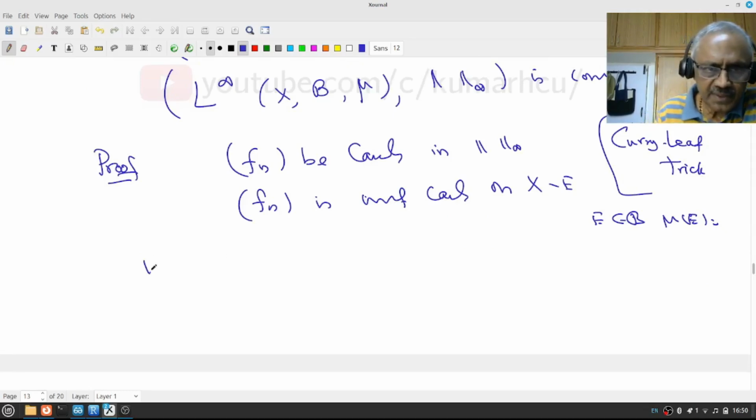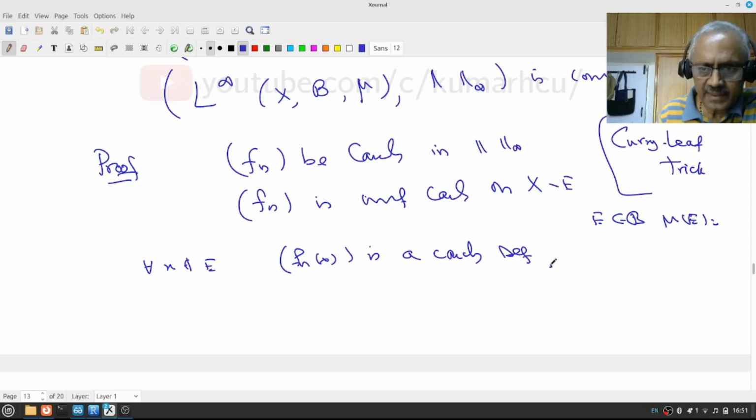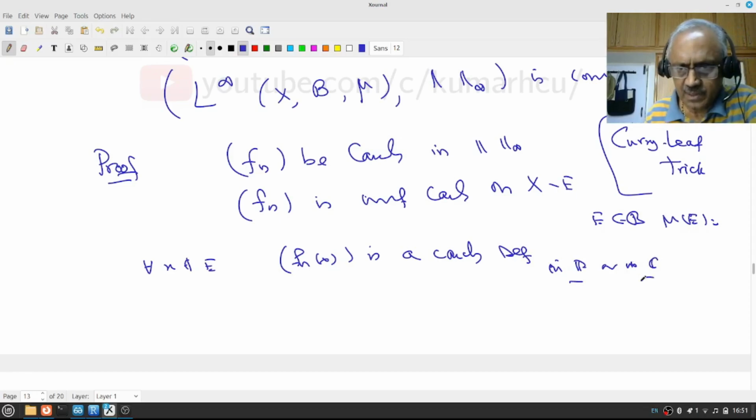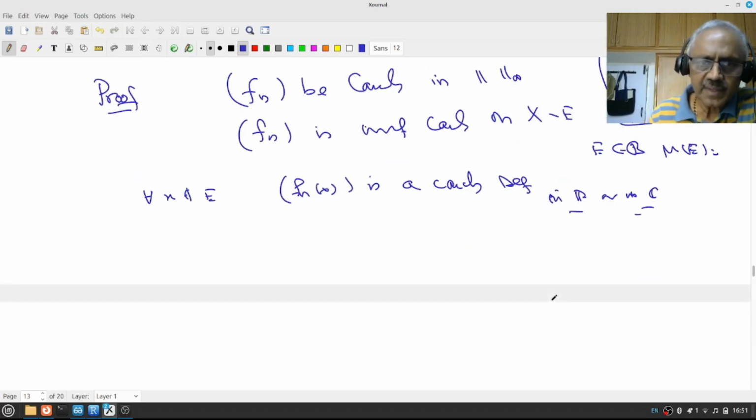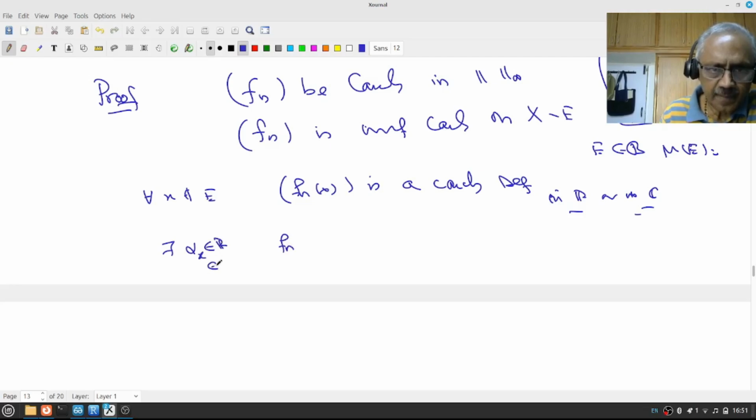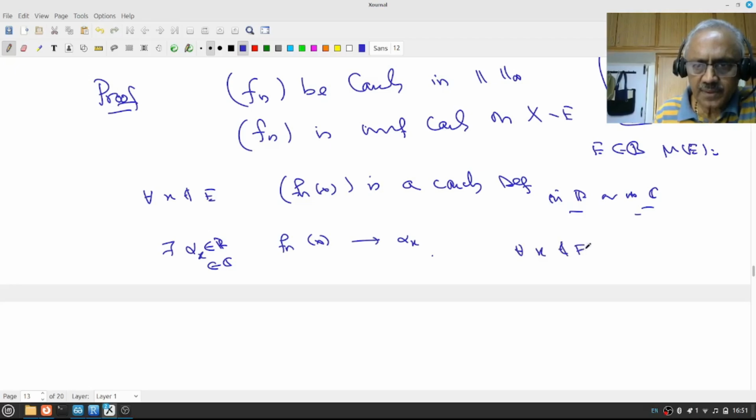That means for each x not in E, Fn of x is a Cauchy sequence either in R or in C, depending upon whether you are dealing with complex numbers or real numbers. Therefore, since R or C is complete, there exists alpha x, a real or complex number, so that Fn of x converges to alpha x, for all x not in E.